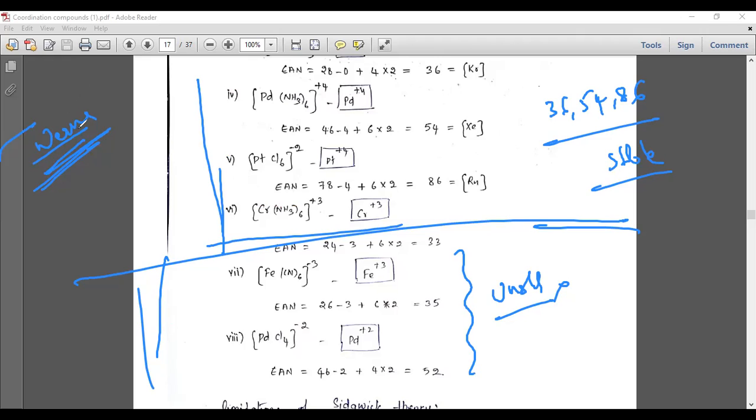He told that. But after that, many scientists tried to research these coordination complexes. After Werner, another scientist came, that is Sidgwick. He tried to explain the stability of complexes. He told that whenever it reaches 36, 54, 86, it is getting more stabilized. He told like that, but he also has certain drawbacks. If you observe these three cases, they are not getting 36, 54, 86. But how can they be stabilized?